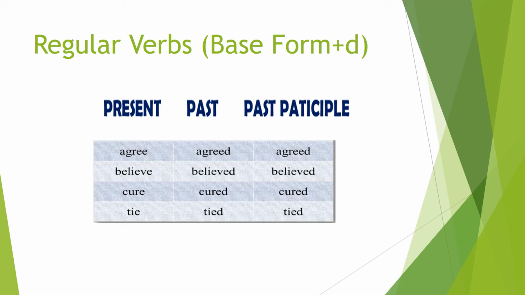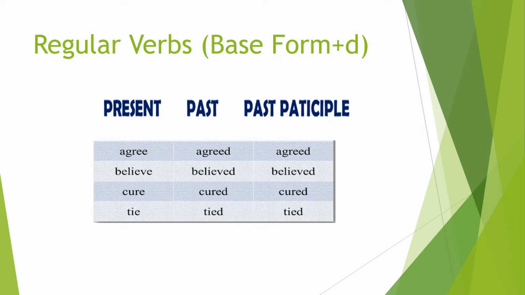Now we are going to talk about the verbs which take d when they are converted into past and past participle form. So let's discuss all the verbs. The first verb is agree, and the past form is agreed. We are just adding d, and the past participle form again is agreed.